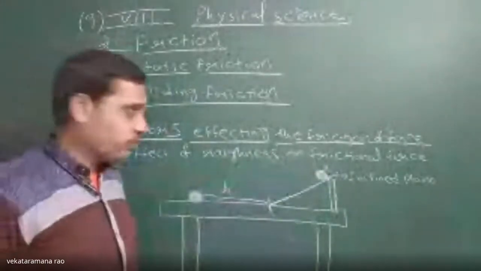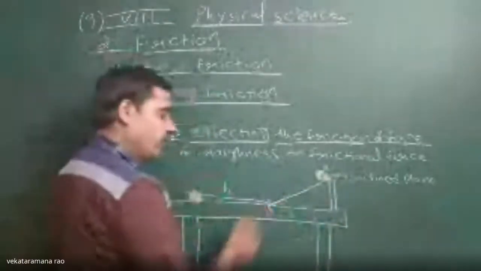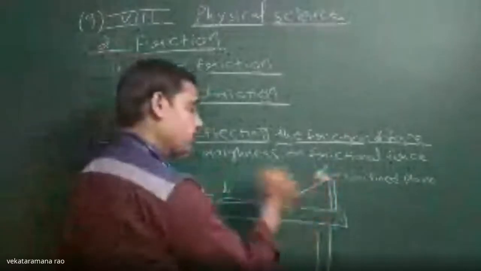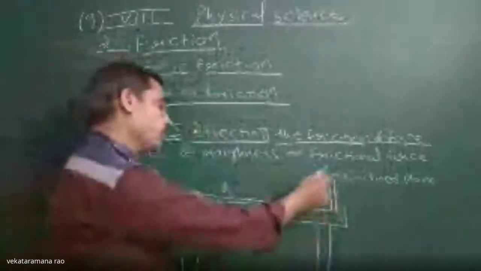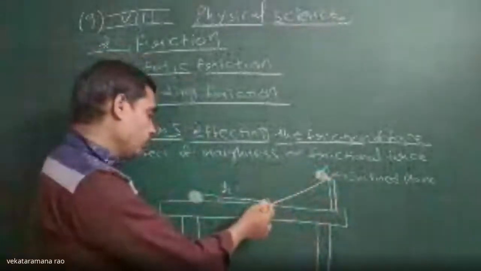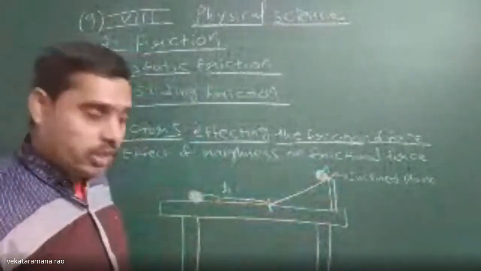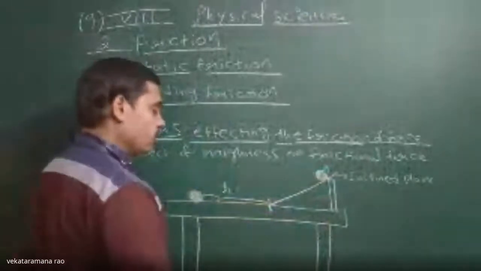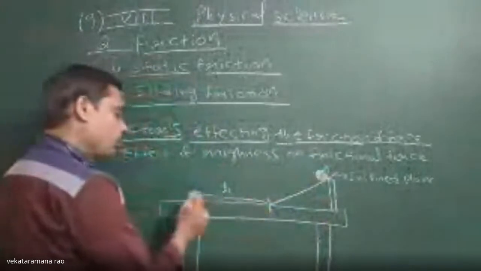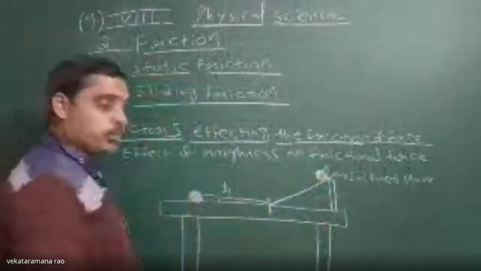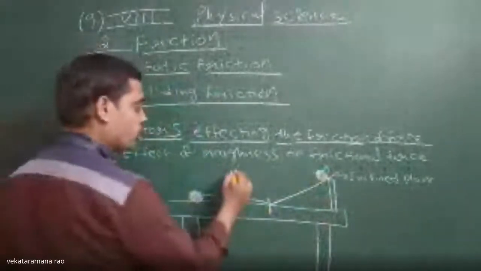You have to spread it along the table surface, and again arrange this inclined plane in the same fashion and leave the same marble from the same point. In that case also, it will roll along the inclined plane and move on the plane surface on the table, on the cloth now. Again we have to note down the distance between the bottom end of the inclined plane and the position where the marble comes to stop. Note it down as L2 distance.